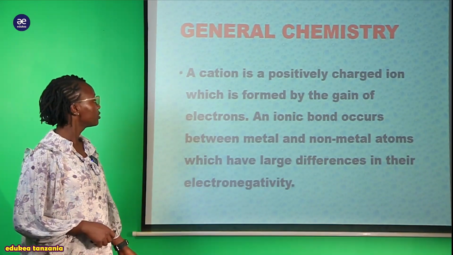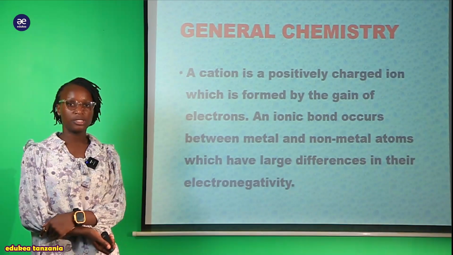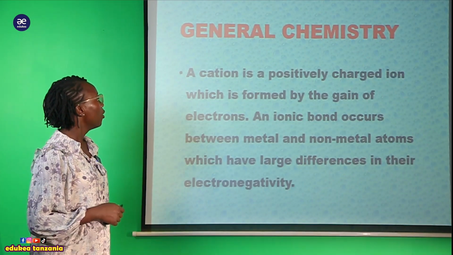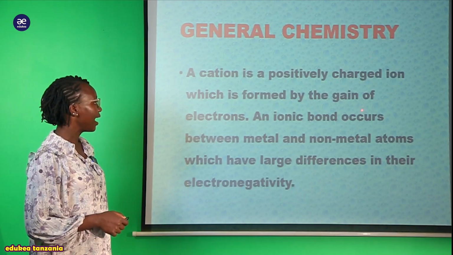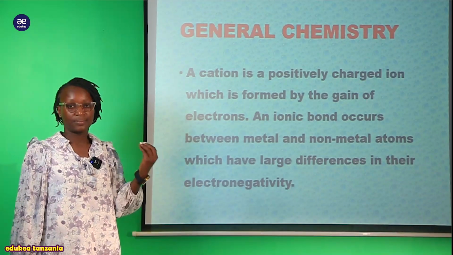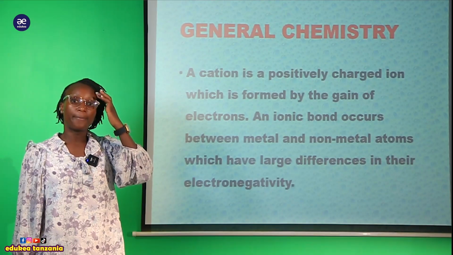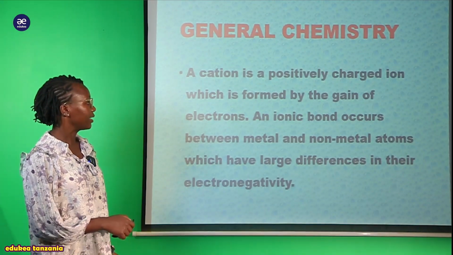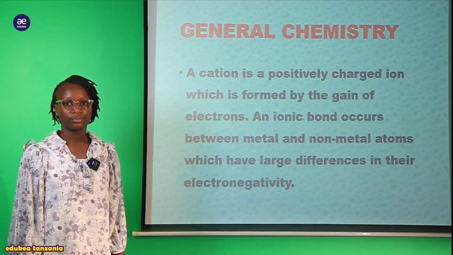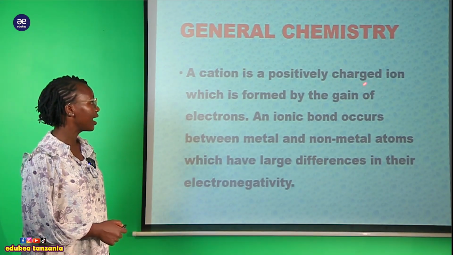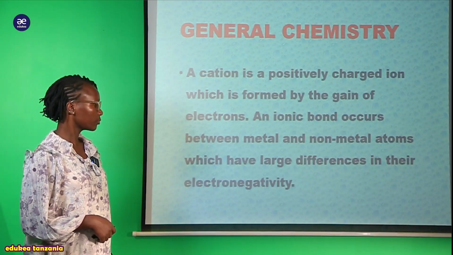Therefore, when we talk about cation, what does it mean? So simply, a cation is a positively charged ion which is formed by the losing of electron. Kwamba hii cation ni zile positive charged ions ambazo zinapatikana baada ya gaining of electron. Zinapatikana baada ya gain, is formed by the gaining of electron.